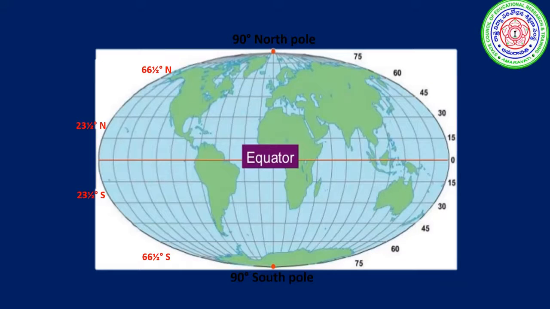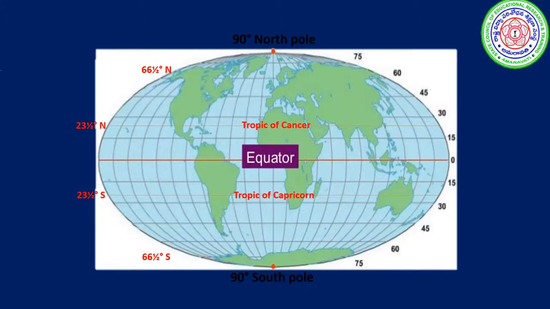Now, this is the equator, as you observe on the globe. The 23½ degrees north latitude is called the Tropic of Cancer. The 23½ degrees southern latitude is called the Tropic of Capricorn.